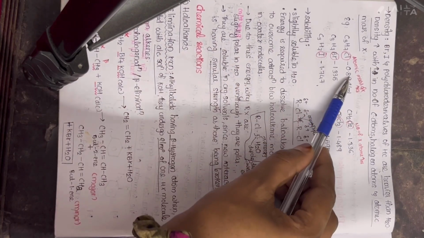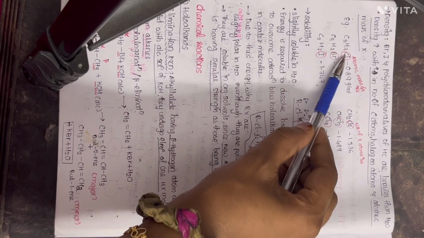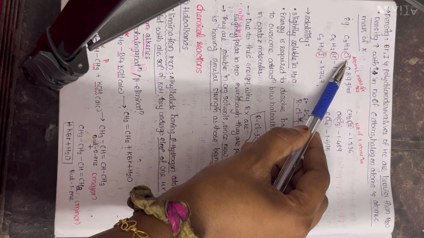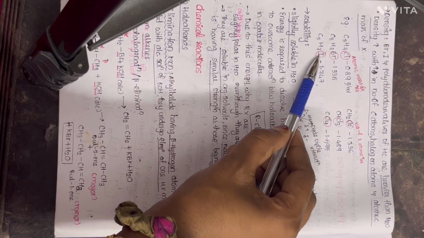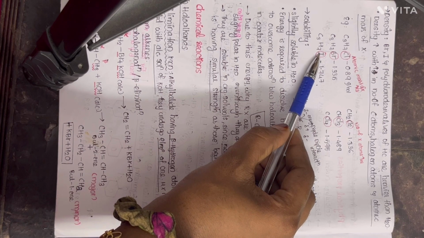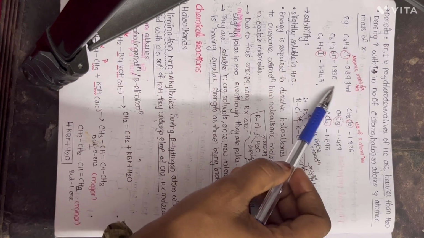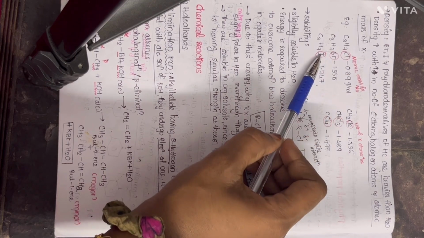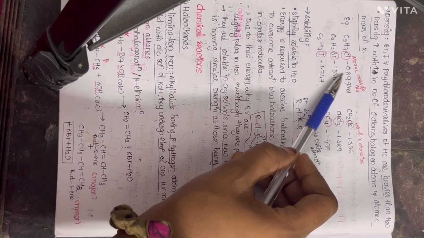Here you can see there is an increase in density. C3H7 is common in all these, but the halogens differ: chlorine, bromine, iodine. Iodine has the greatest atomic mass, so the greater the atomic mass of the halogen, the greater the density. The atomic mass of halogen increases from chlorine to iodine, and that is why the density increased here.